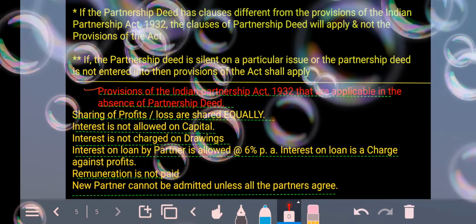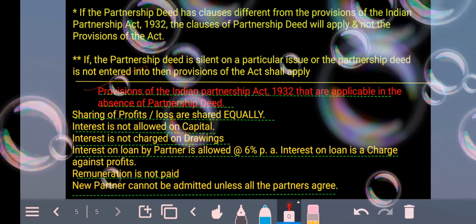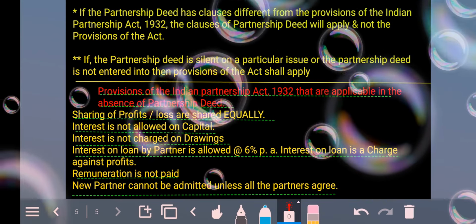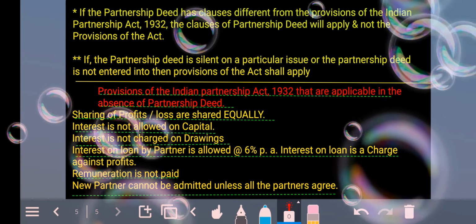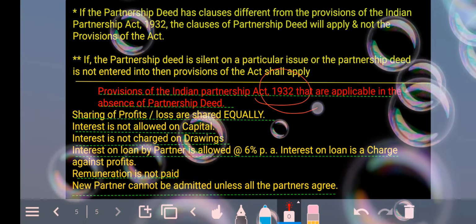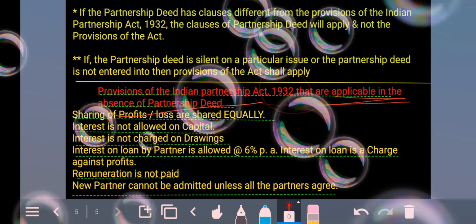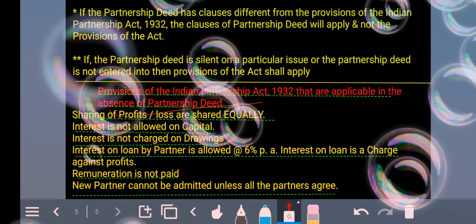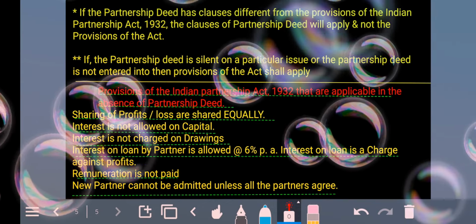Then, provisions of the Indian Partnership Act 1932. Please do remember all the provisions. They are very, very important. These are the provisions of the Indian Partnership Act 1932 that are applicable in the absence of a partnership deed. The first provision is that profits or losses are shared equally.